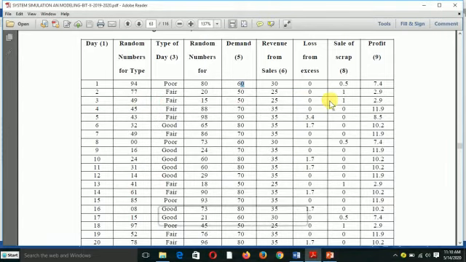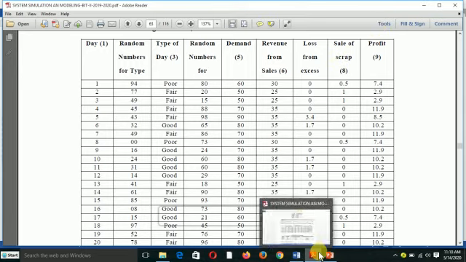If we have less than 70 here, 0, here 0, 70, 0, 50, 0, like this. Okay. Let's calculate the series from scrap.